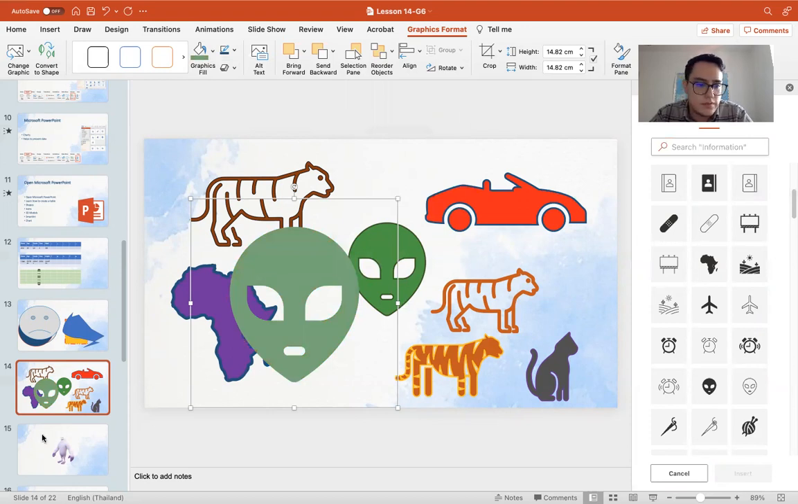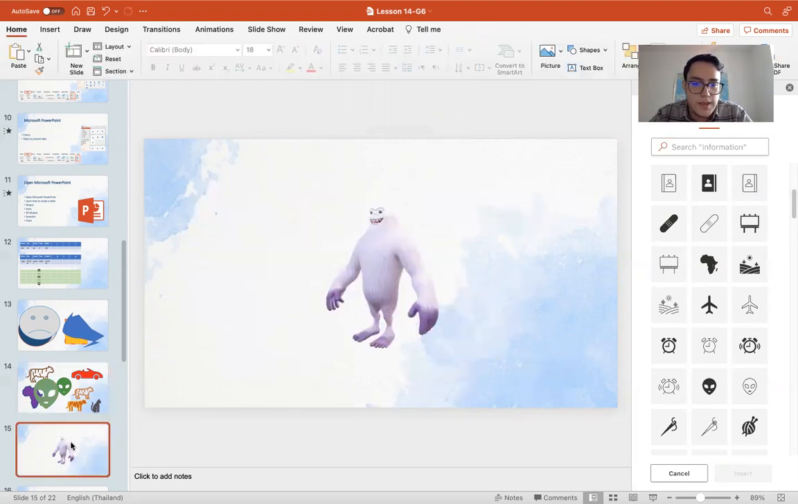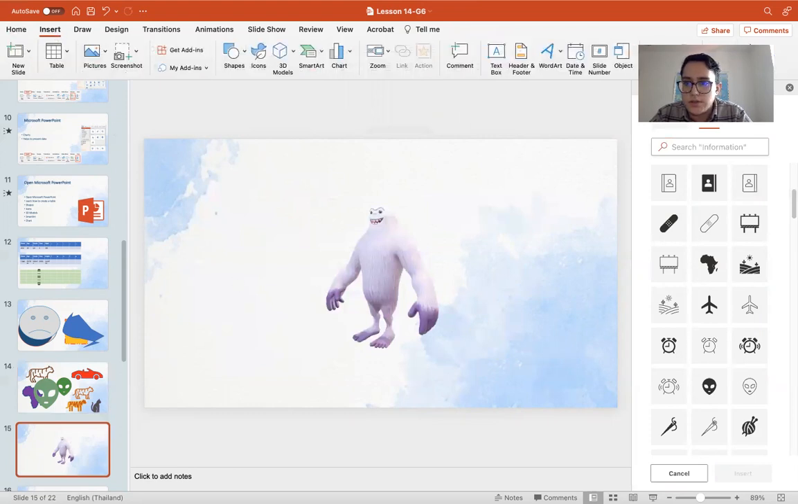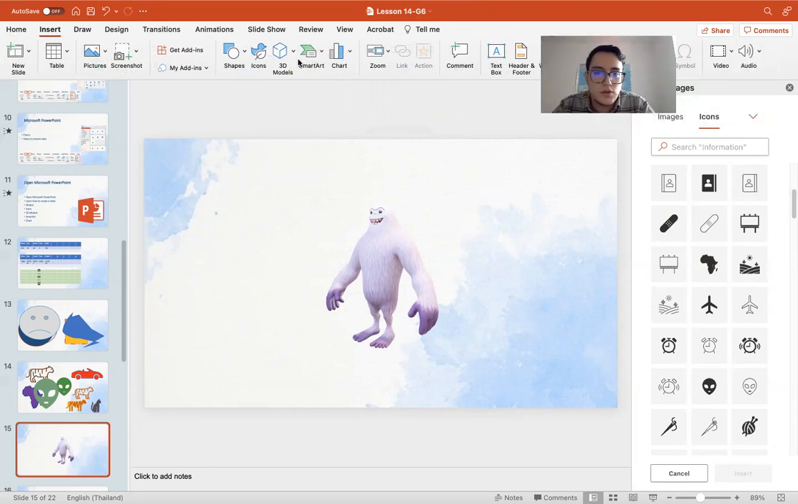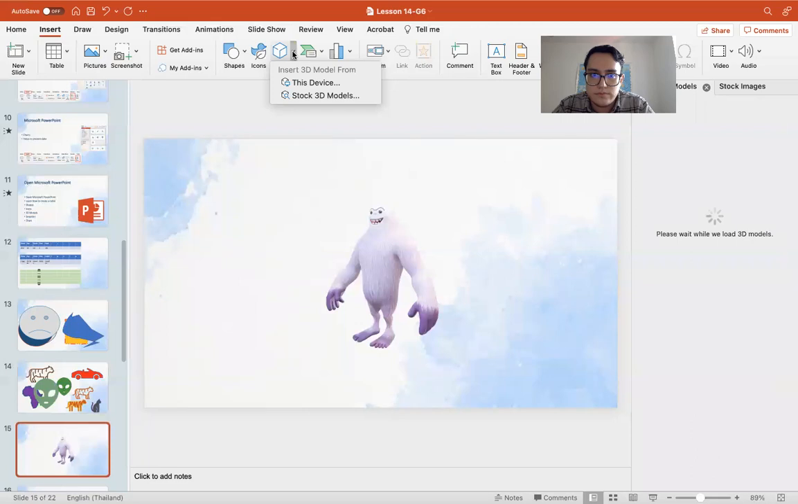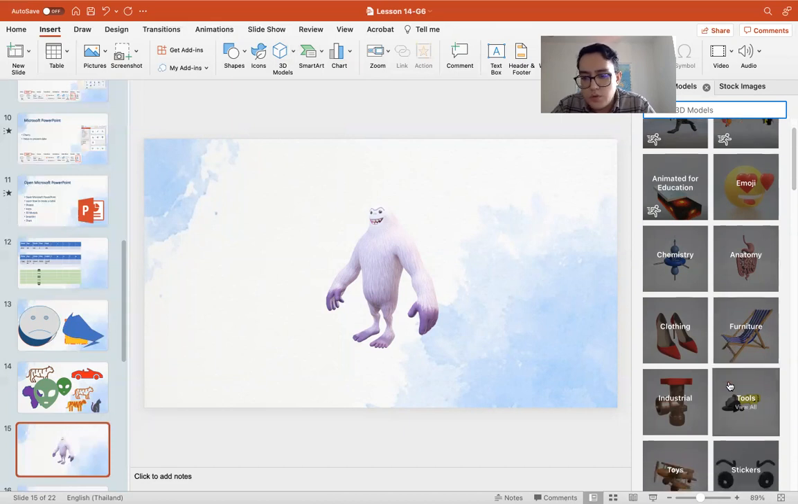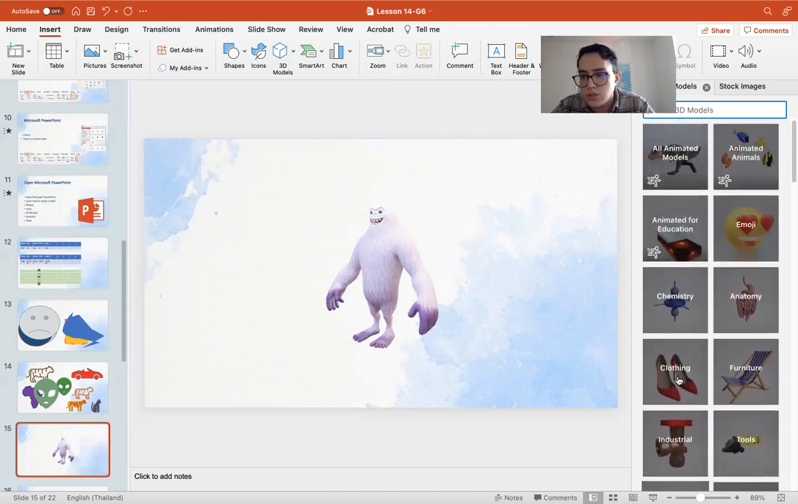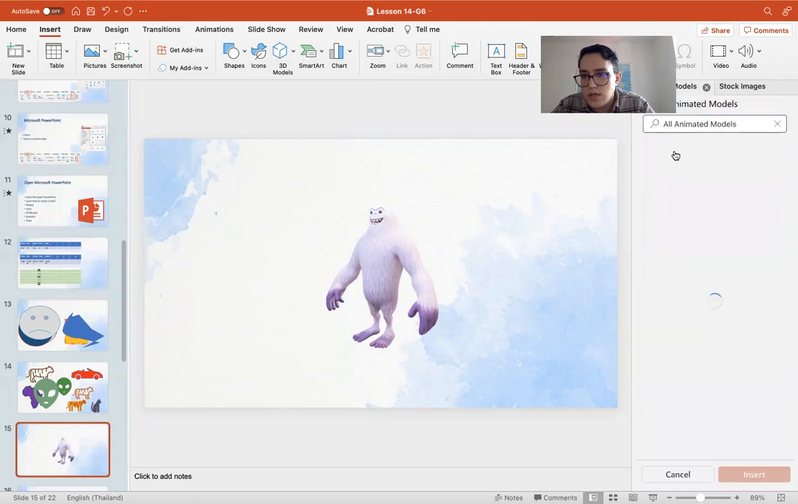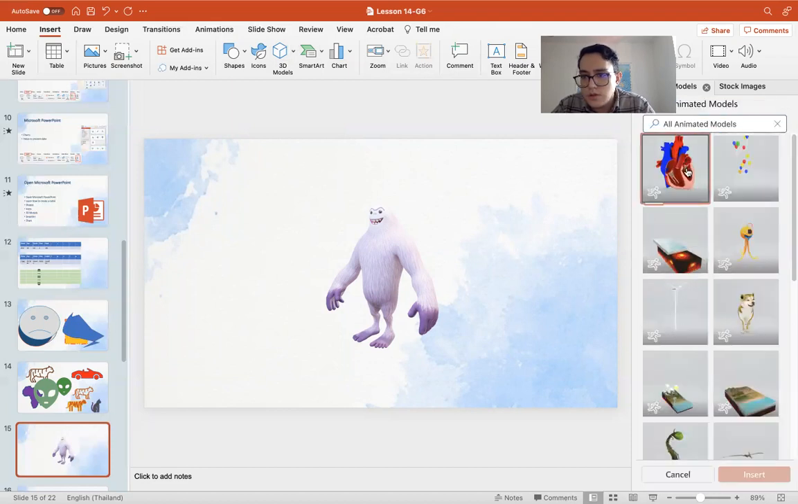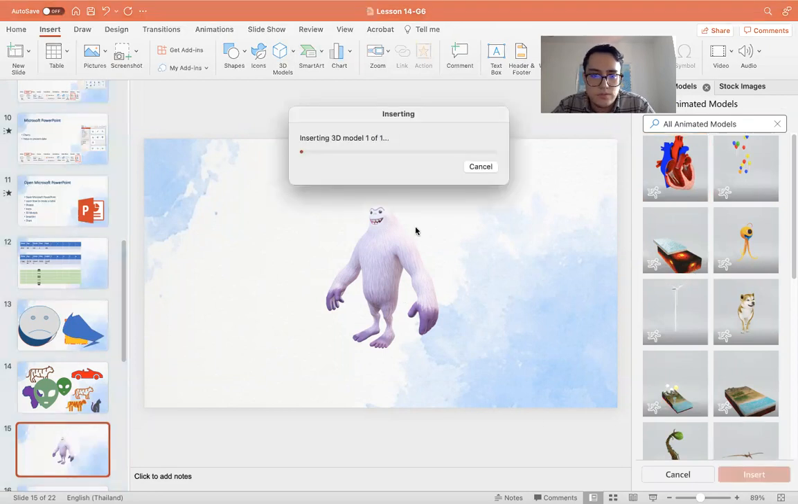Yeah, and that's for icons. Next, we have the 3D shape, which you go to insert and you go to 3D shapes. And I have these 3D shapes. I'm sure some of you will not have this, so don't worry, it's not a big deal. But if you do, you can check it out and it's interesting. So these are all animated models. You can add a heart, for example, and insert.